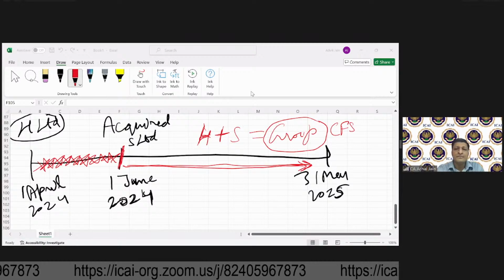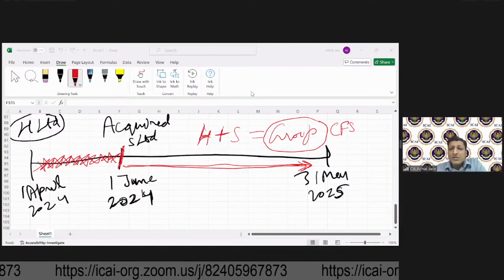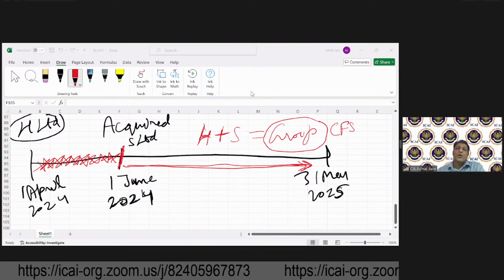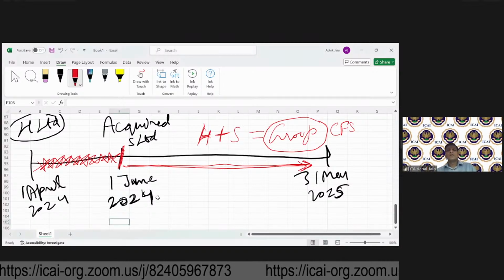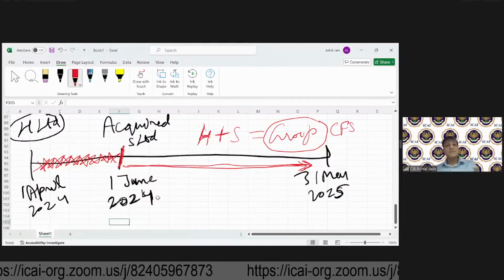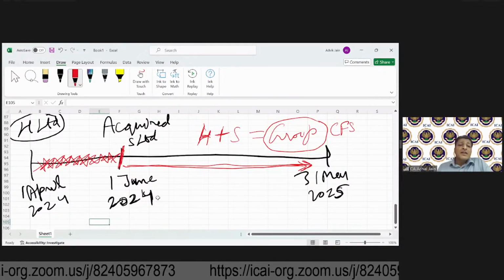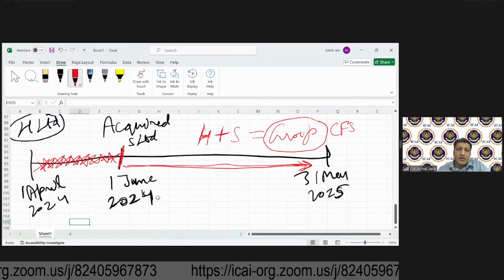Okay, great. Any questions so far? Any doubts so far? No? All right. So now, consolidated financial statements we have discussed, that on this particular date, 1st June 2024, it will start.